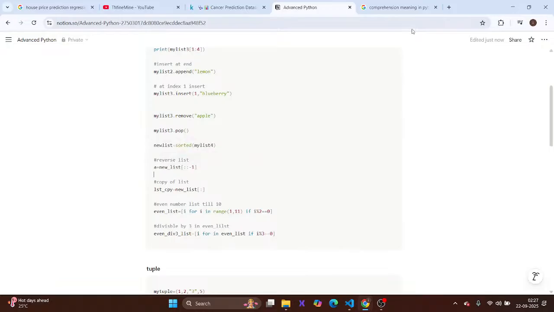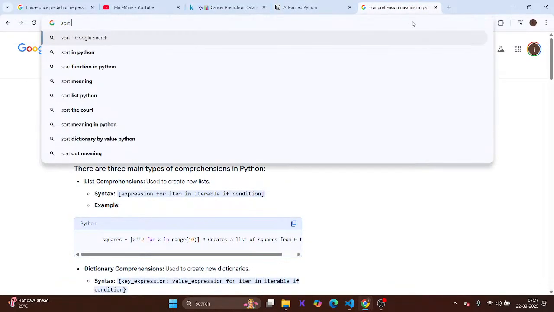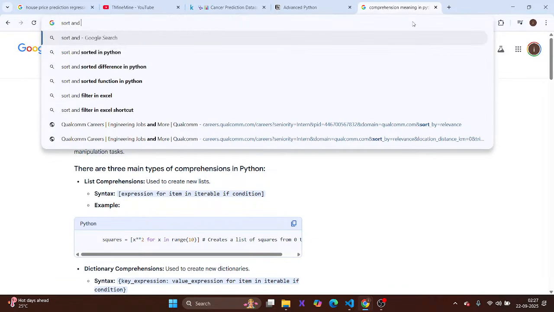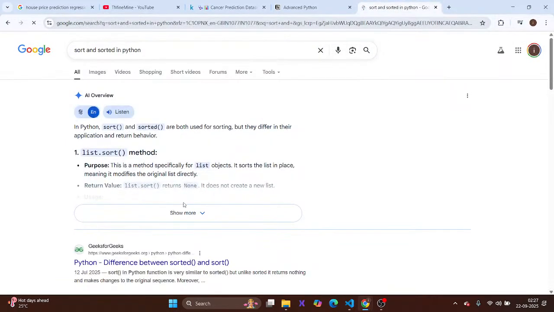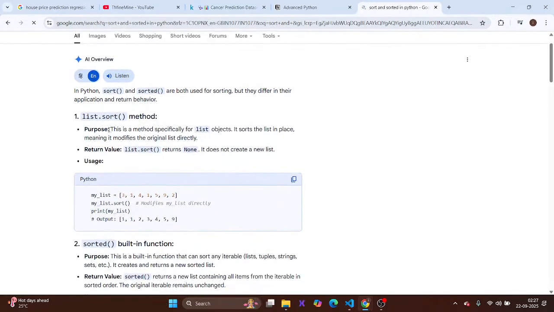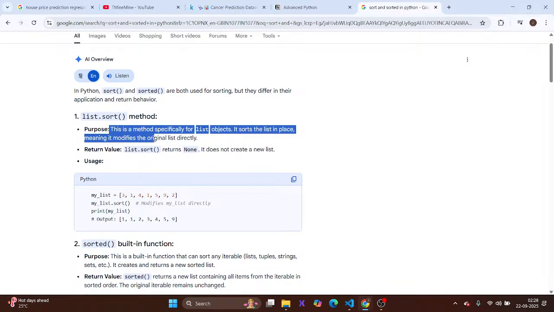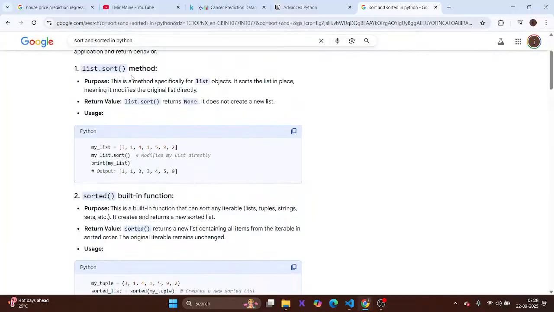What is the difference between sort and sorted in Python? Do you know? Let's read it. Sort is a method specifically for list objects. It sorts the list in place, meaning it modifies the original list.